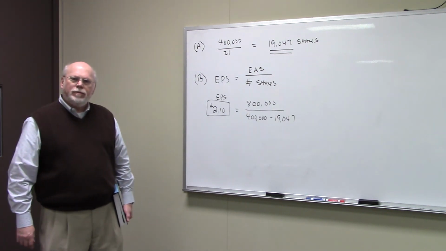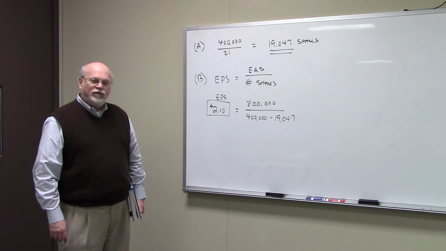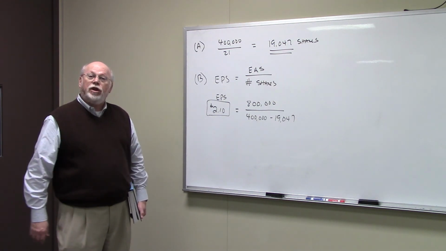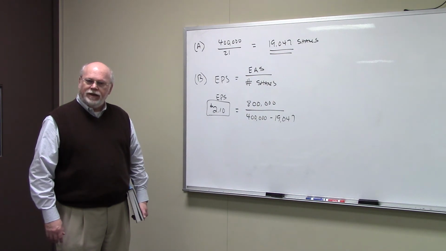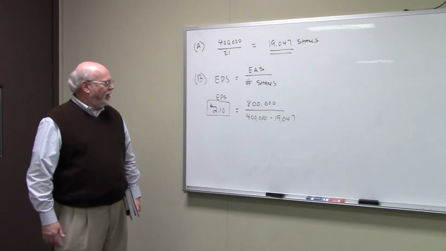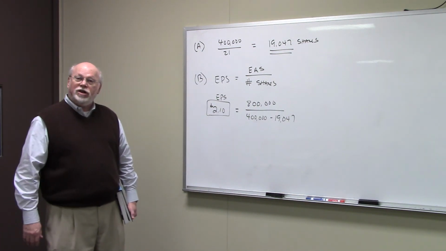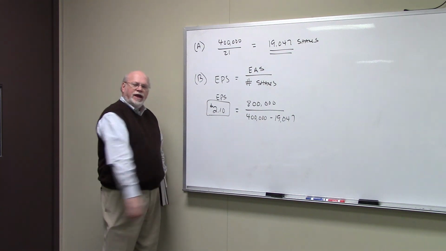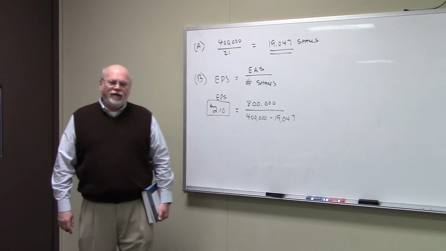So if they repurchase 19,047 shares, which you see in the denominator here, that's going to be the number of new shares outstanding. So if you take the earnings available to the shareholder, 800,000, and divide by the new number of shares outstanding, I got $2.10 as earnings per share after the repurchase.